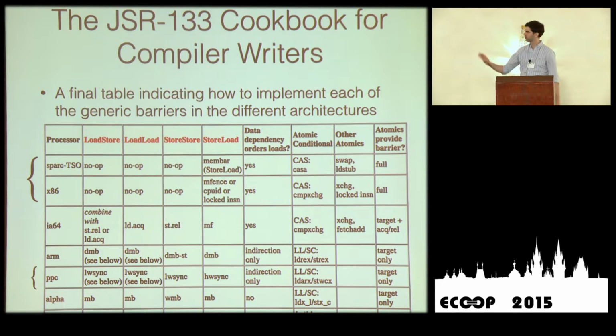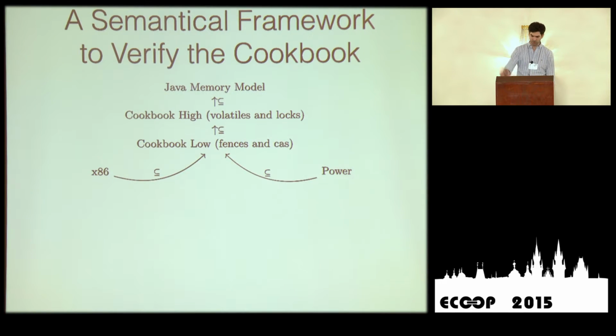I'm going to focus now on TSO, x86, which are the same architecture, and Power, which are some reasonable architectures. What I will try to do in this work is to show that all the behaviors that you can get in Power and x86, if you follow the Cookbook rules, are included in an intermediate semantics that I call Cookbook low, which has actual fences and caches and all these low-level instructions.